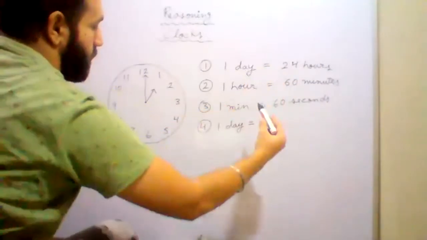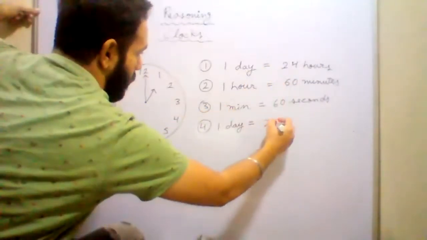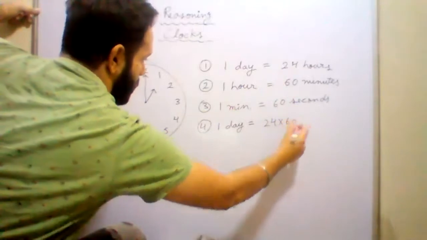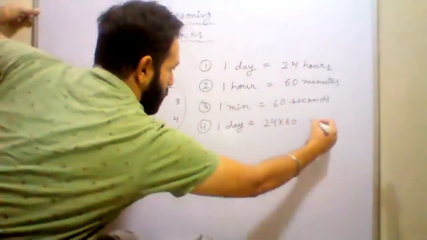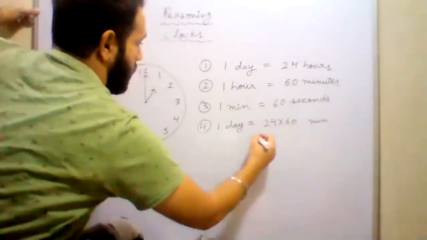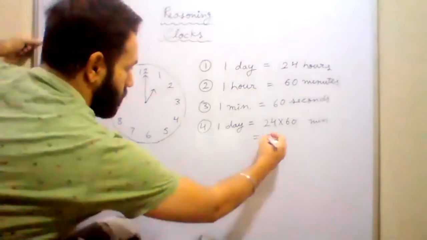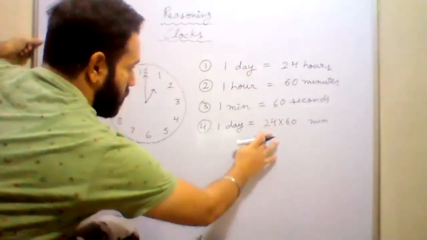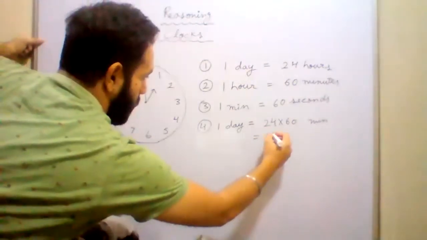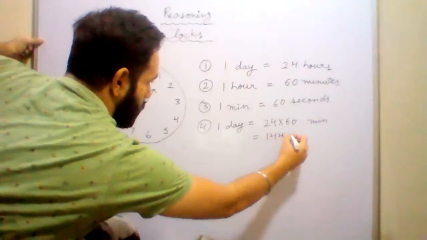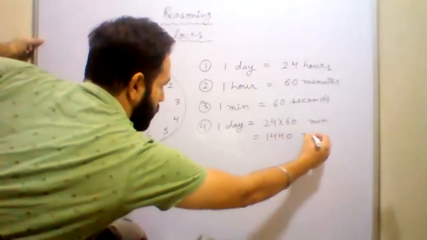So how many minutes are there in a day? So what is the product here? 1440 minutes. Very good.